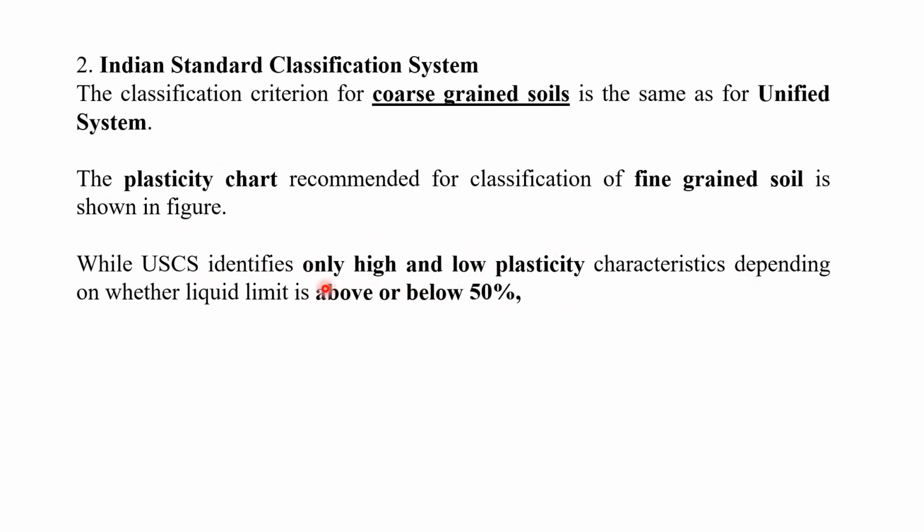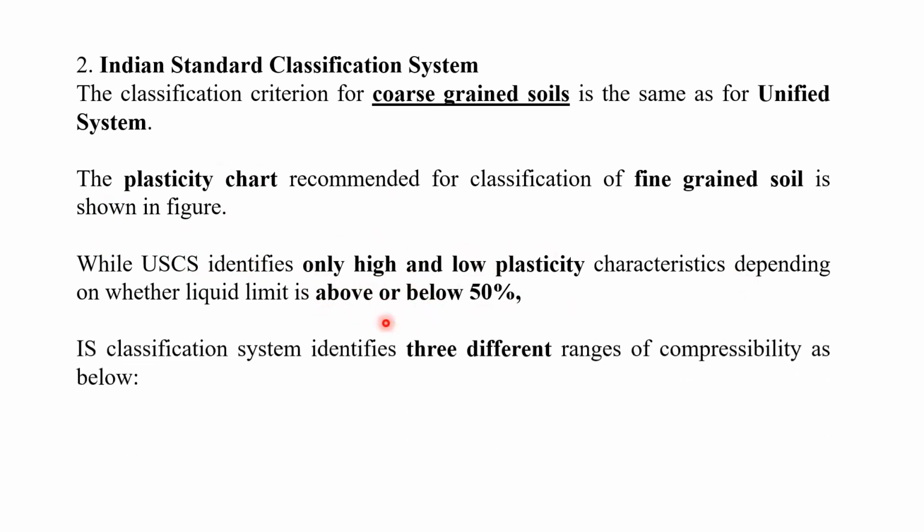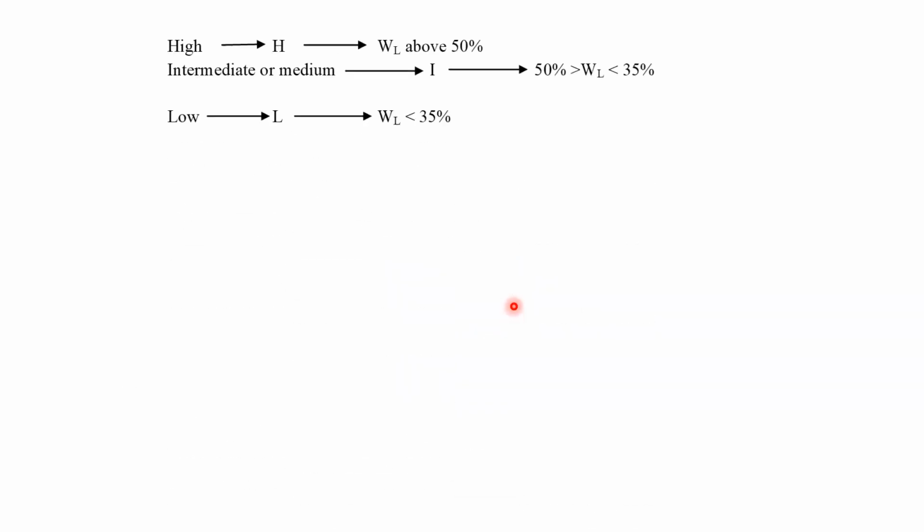But in the case of the Indian system, as written here, in the IS classification system, 3 different ranges are there, whereas here only 2 ranges are there: below 50% liquid limit and above 50% liquid limit. We can say the high plastic category when liquid limit is above 50%, the intermediate or medium category if liquid limit is between 35% and 50%, and less than 35% we can consider under the low plastic category.